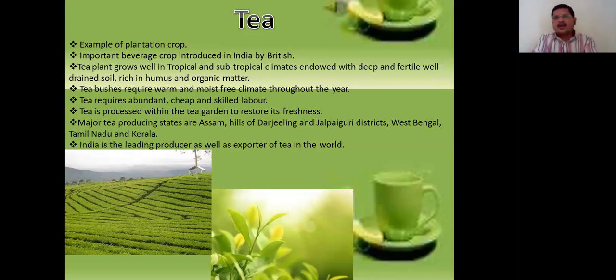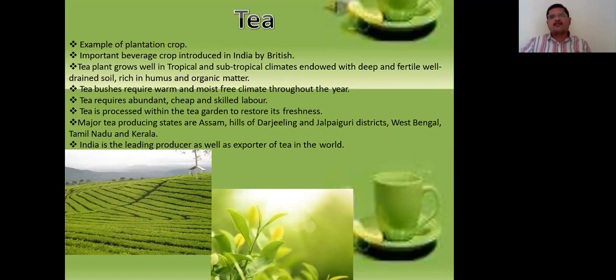They are grown in the hilly regions. These hilly regions generally have a lot of slopes, so a lot of soil erosion takes place in these areas. All the soil from the upper part of the hills gets drained during rainfall or by streams coming down. Then this soil settles down near the foothills, and there these plantations are grown.